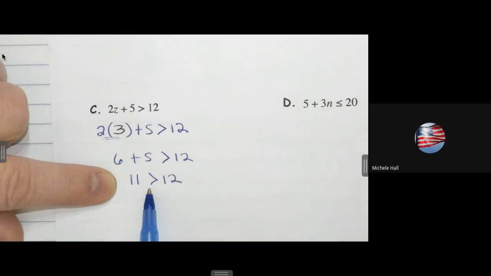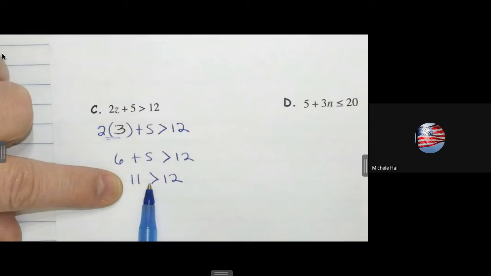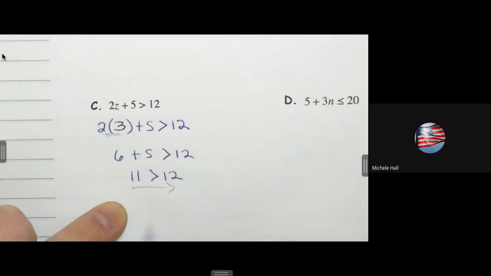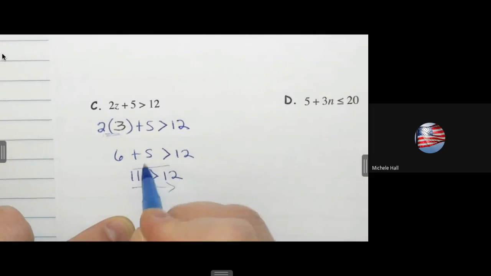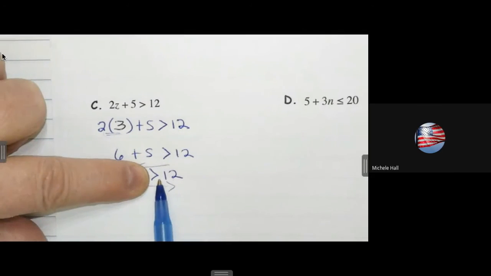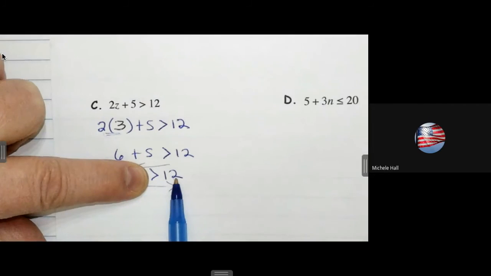So remember that the open mouth always faces towards the greater. It says greater. So 11 is greater than 12. Is 11 greater than 12? No, but it also says one more thing. What happens if I read from the 12? I went from 11 to 12 when I read. What happens if I start at 12 and go the other way? What does it say going the other way? Well, what's next to the 12? Is it the open part or the closed part next to 12? It is. So 12 is not greater.